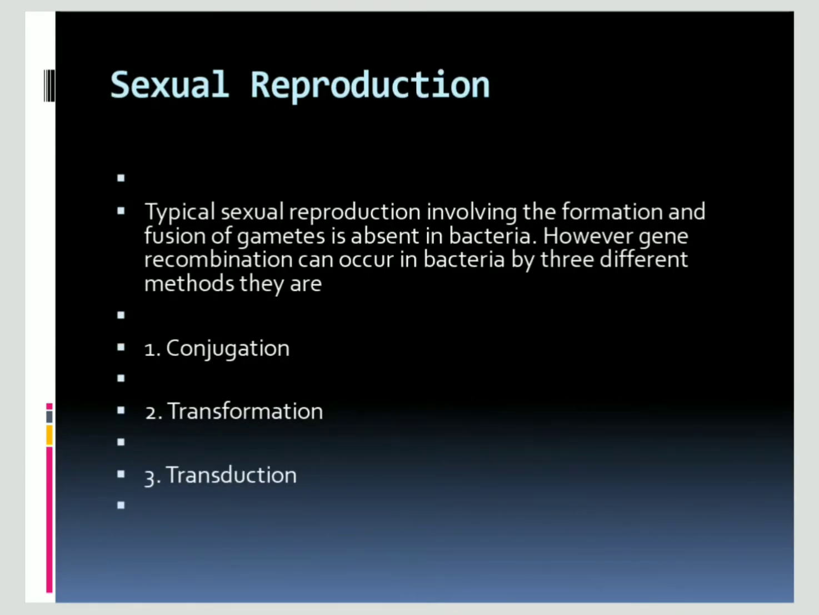Typical sexual reproduction, which involves the formation and fusion of gametes, is actually absent in bacteria. However, gene recombination can occur by different methods: conjugation, transformation and transduction.